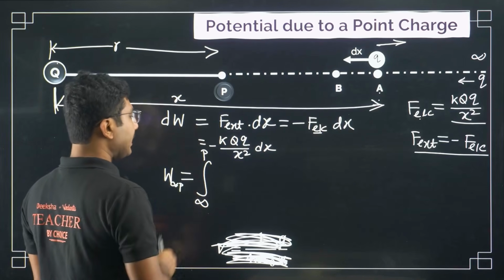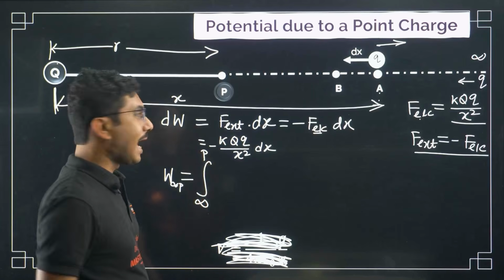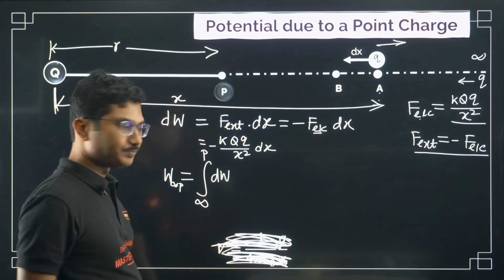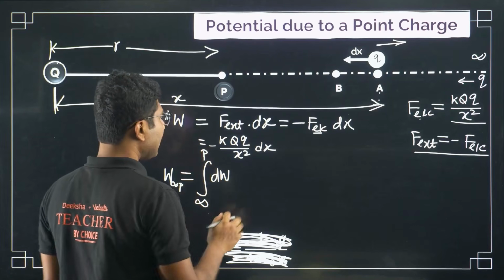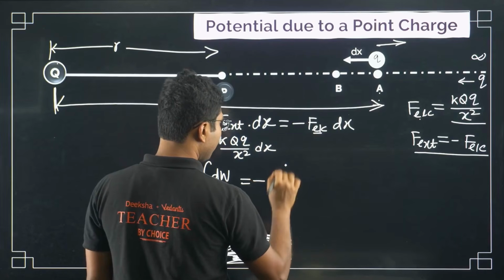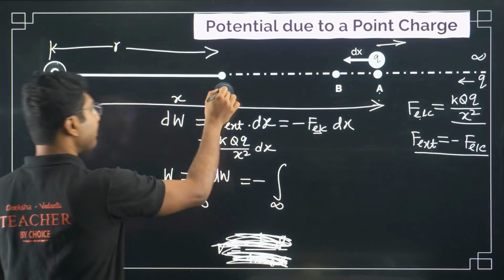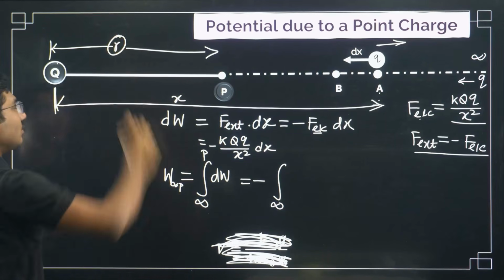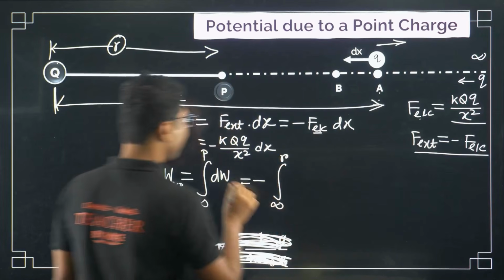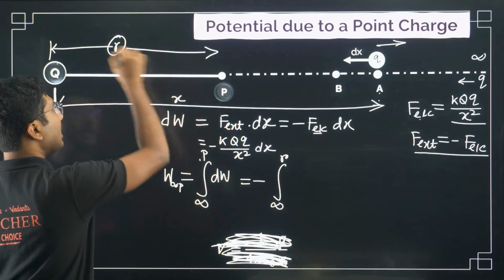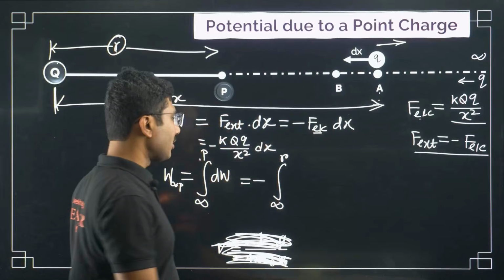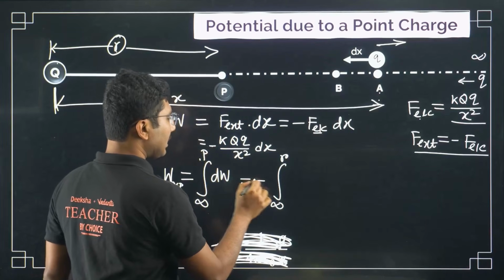We will do the integration from infinity to P. So dw from infinity till point P, this negative sign will come out. Now at point P, the distance is known, r, so I will say from infinity till the point r, because point P is a fixed point. These are called limits of integration. This negative sign is written over here.